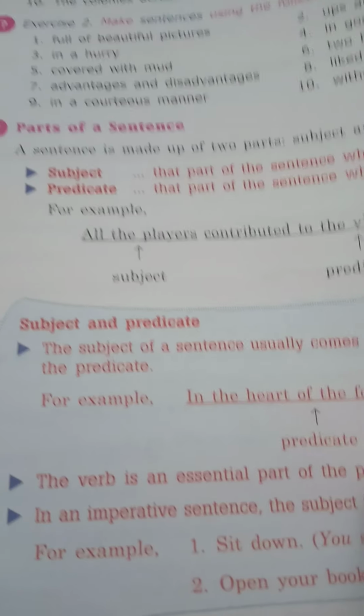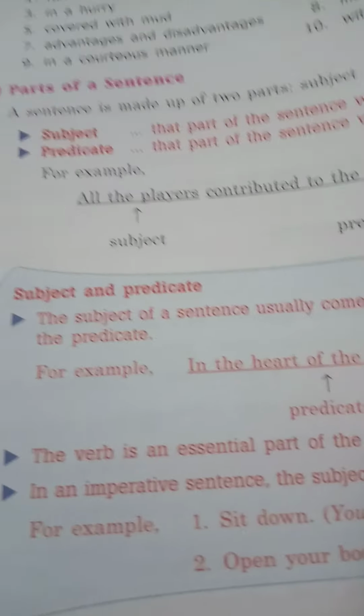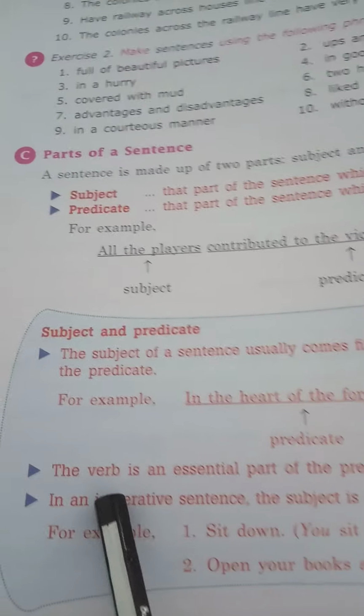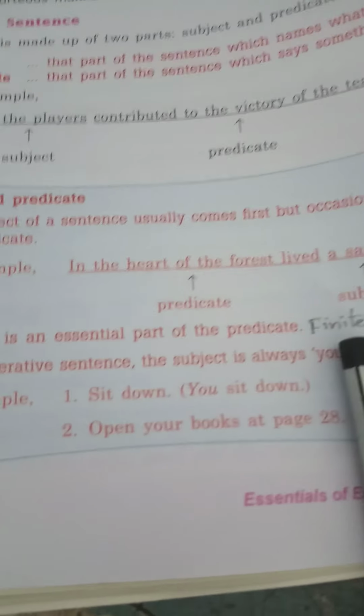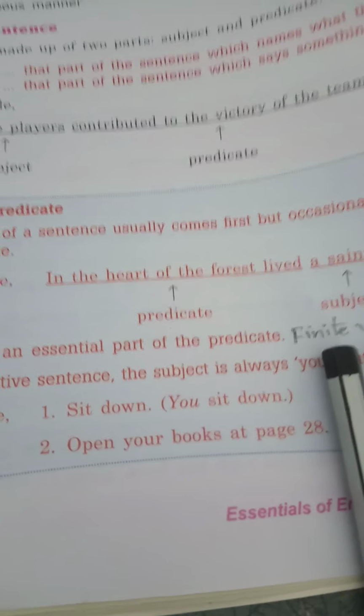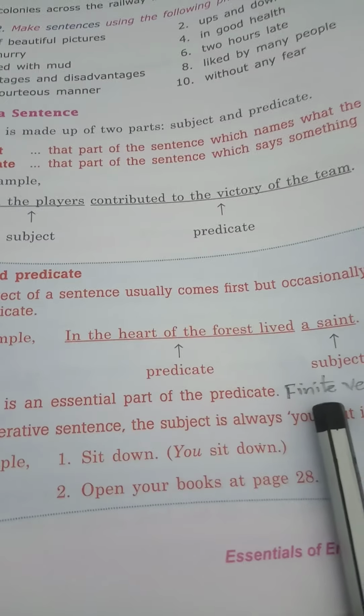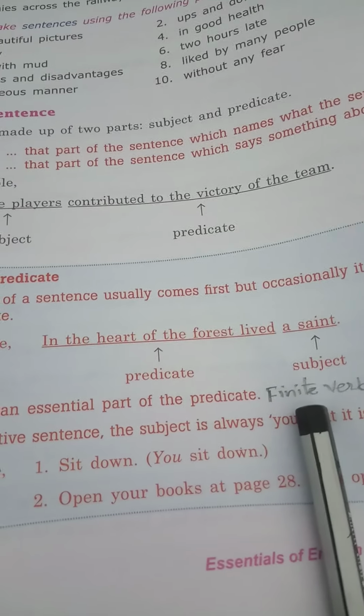So it's a sentence. Now in a verb, we have to mark that here we are discussing the finite verb. So one word we must understand: what is a finite verb? Finite verb means the verb which changes according to the subject, that means the number and person of the subject.